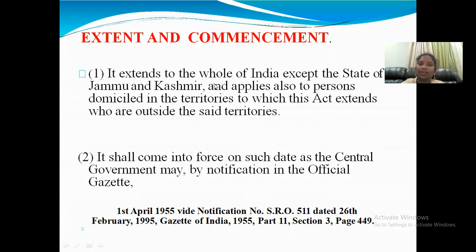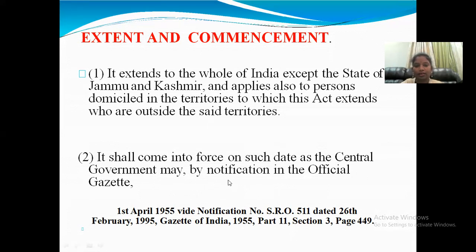It extends to the whole of India except the state of Jammu and Kashmir, and applies to persons domiciled in the territories to which the Act extends who are outside the said territories. That means the whole of India is covered by this Act, but Jammu and Kashmir is an exception. It extends to the union territories also. It shall come into force on the date the Central Government enforces this Act, by notification in the Gazette.